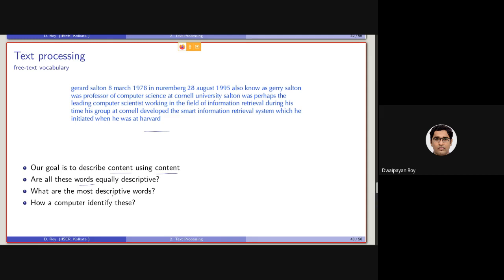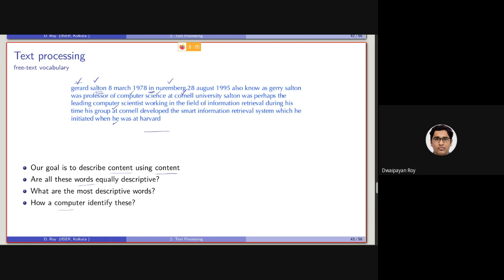From the point of view of a computer, in this text, in is equally important as Shelton. But we as human beings know that in this document, Gerard Shelton are the most important terms. Maybe Nuremberg, the birthplace of Shelton, is also important. Cornell and computer science can also be important. But terms like at and he are not important.